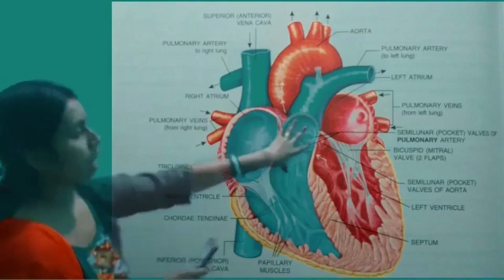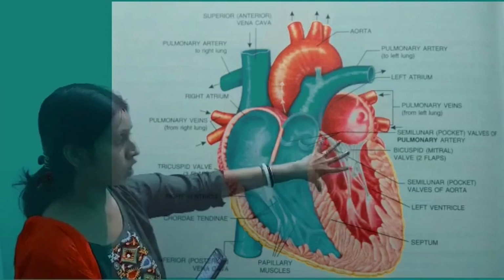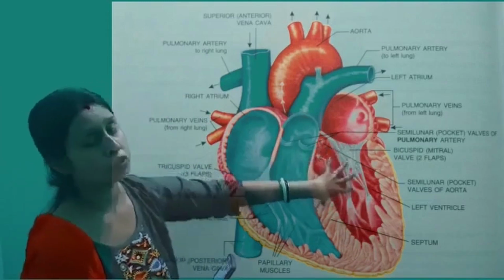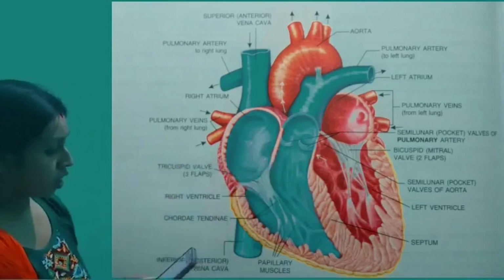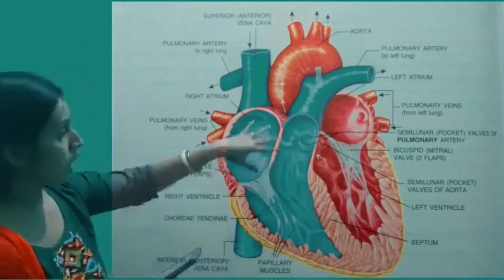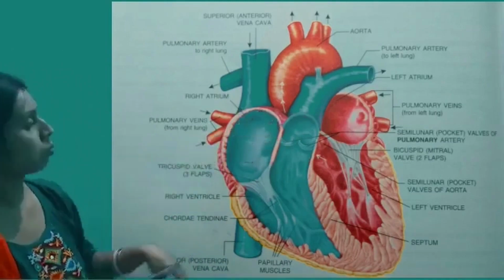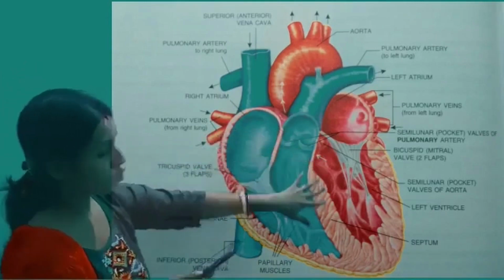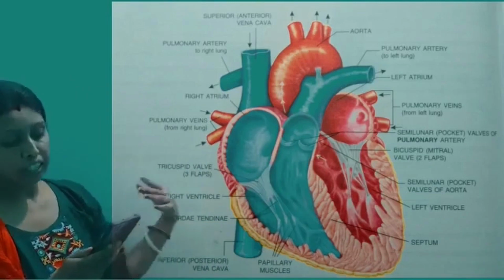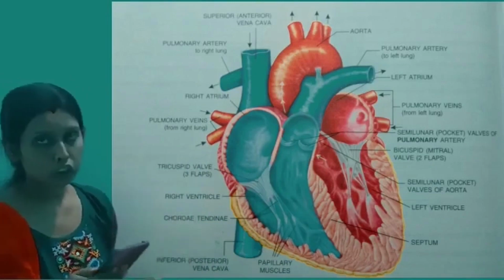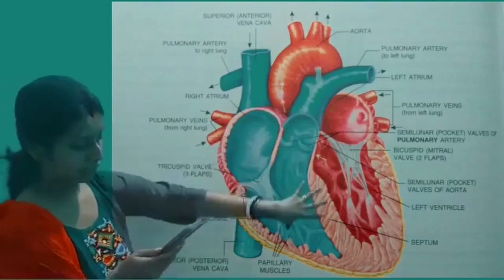Now, the left atrium receives four pulmonary veins, which bring the oxygenated blood from the lungs. Now we will be reading about the pulmonary artery, which arises from the right ventricle and carries the deoxygenated blood to the lungs for the process of oxygenation. Now we find the aorta, which arises from the left ventricle, carrying the oxygenated blood to the various parts of the body. So this was about the two ventricles.